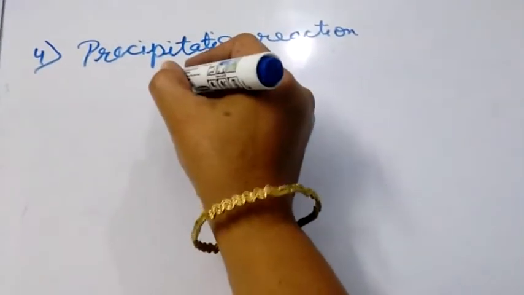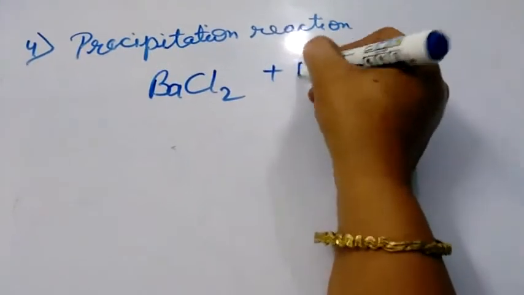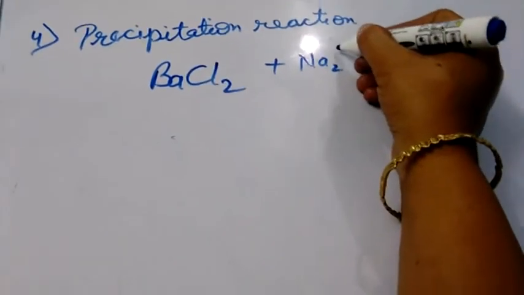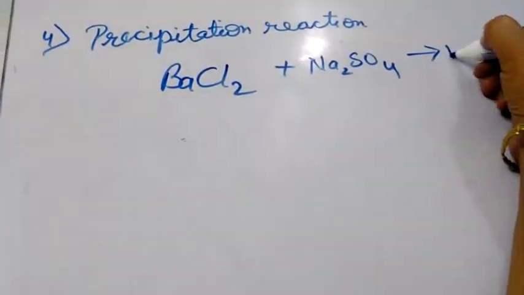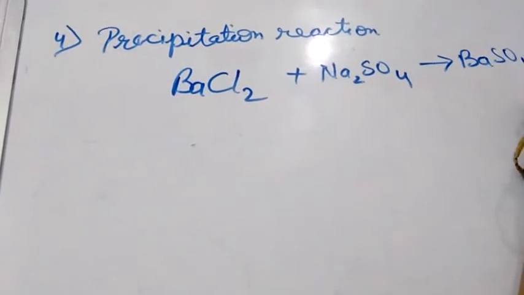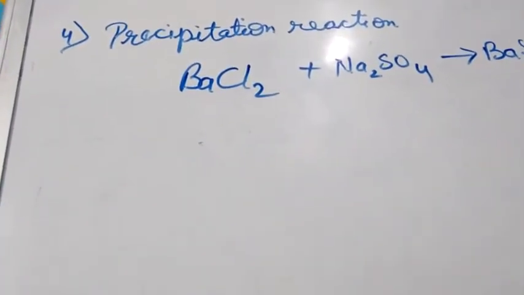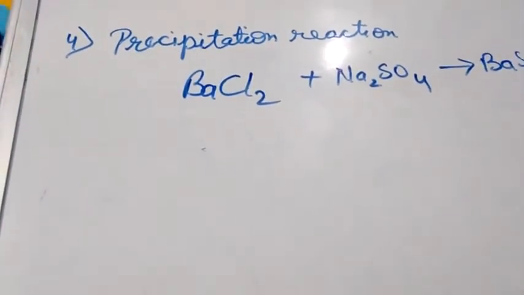For example, barium chloride plus sodium sulfate, Na2SO4, gives barium sulfate plus NaCl, sodium chloride. Let us balance this equation.